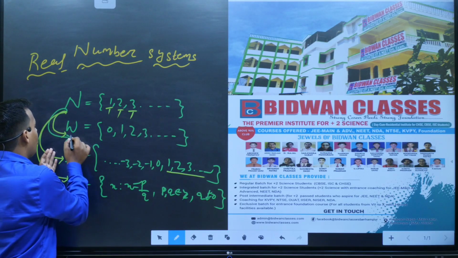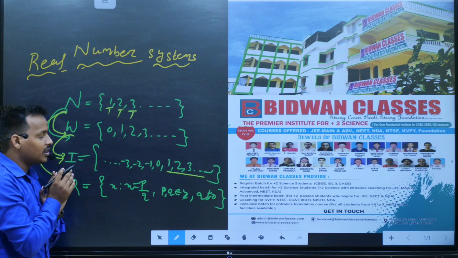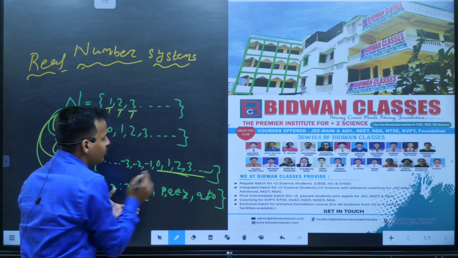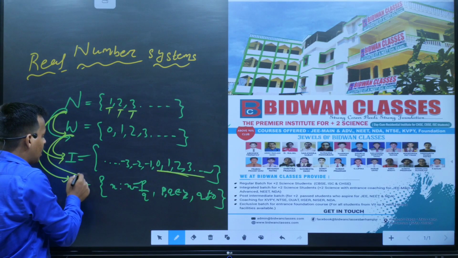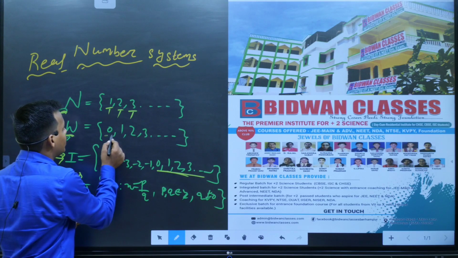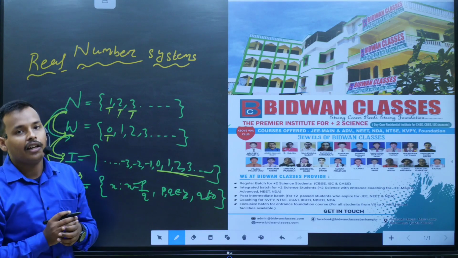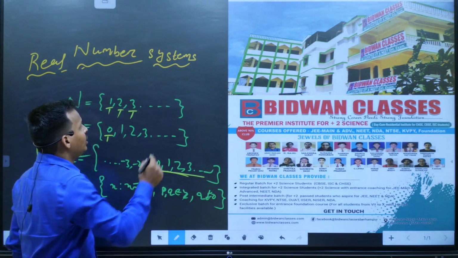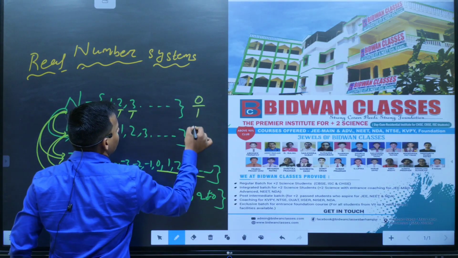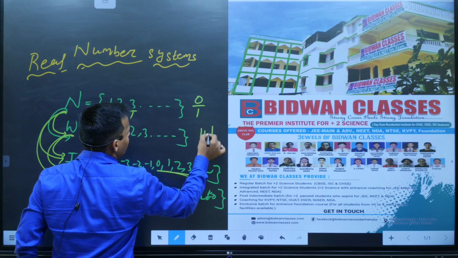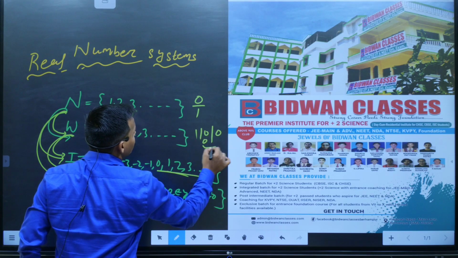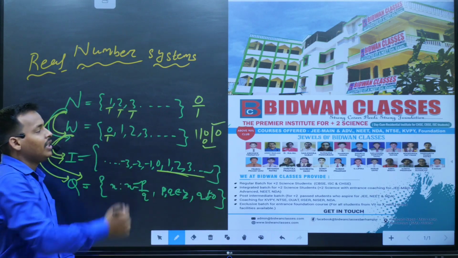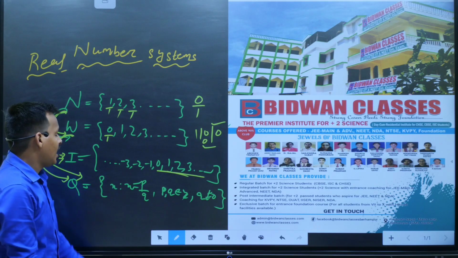Similarly, all the whole numbers are also integers, yes or no? Because integers contain all whole numbers. And all the whole numbers are also rational. How? Because 0 by 1 is also a rational number. Clear? How? 0 by 1 is well defined, yes or no? The meaning of 0 by 1 is that 0 is divided by 1, so it is 0. It is well defined. That's why 0 by 1 is also a rational number.